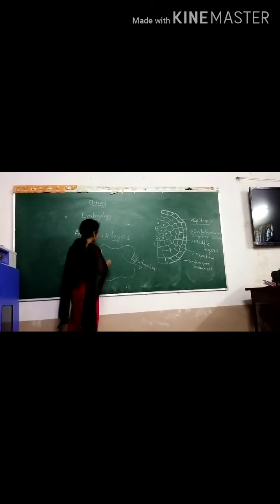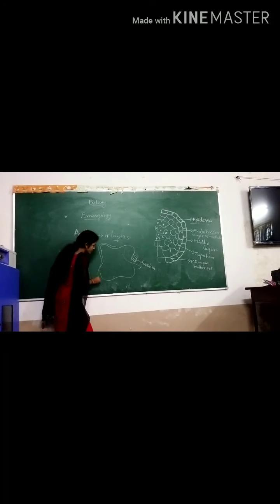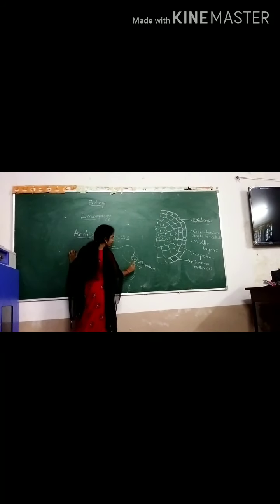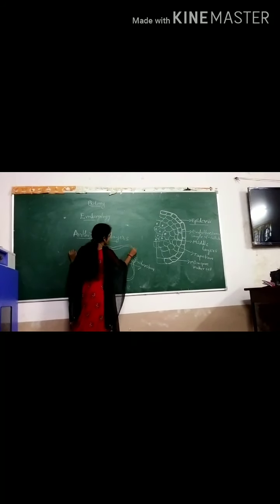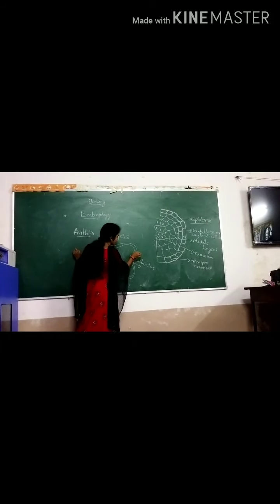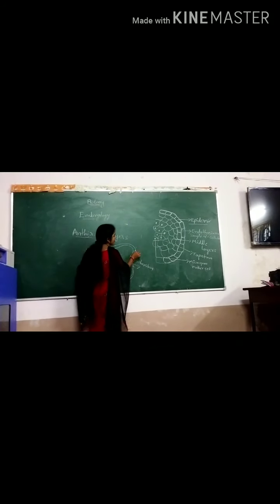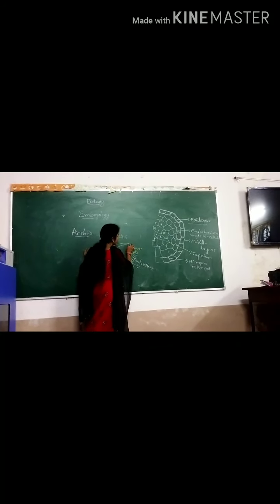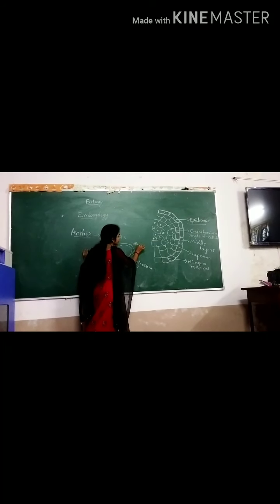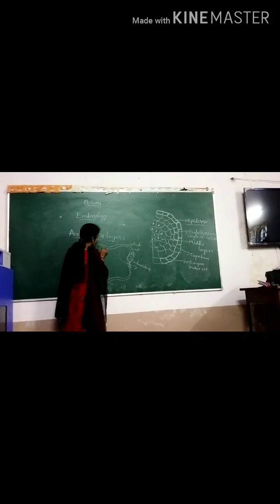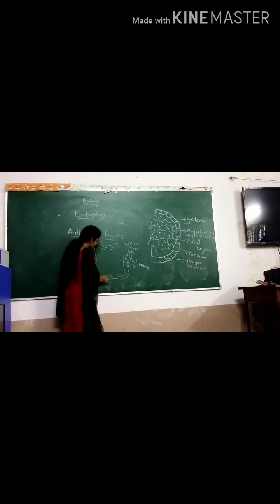You see this structure in the microscopic region, with the stomium in the outer region. So it is the epidermis, the endothelium, and next is the middle layer.